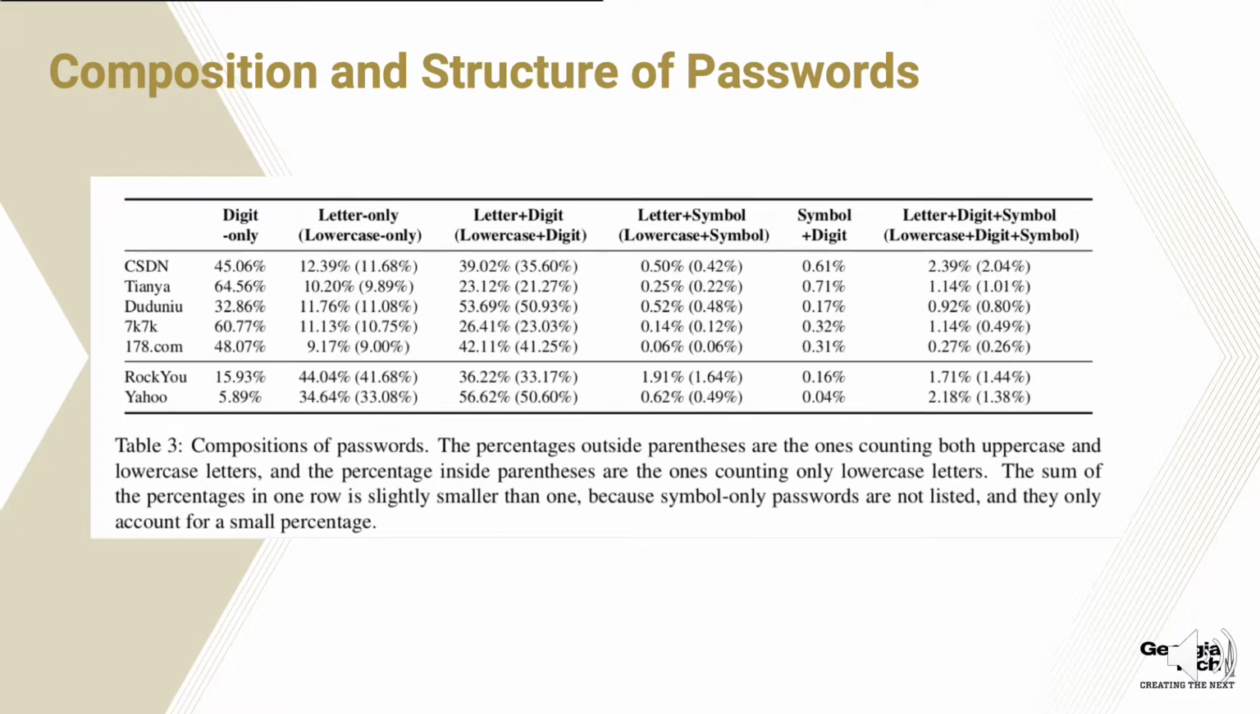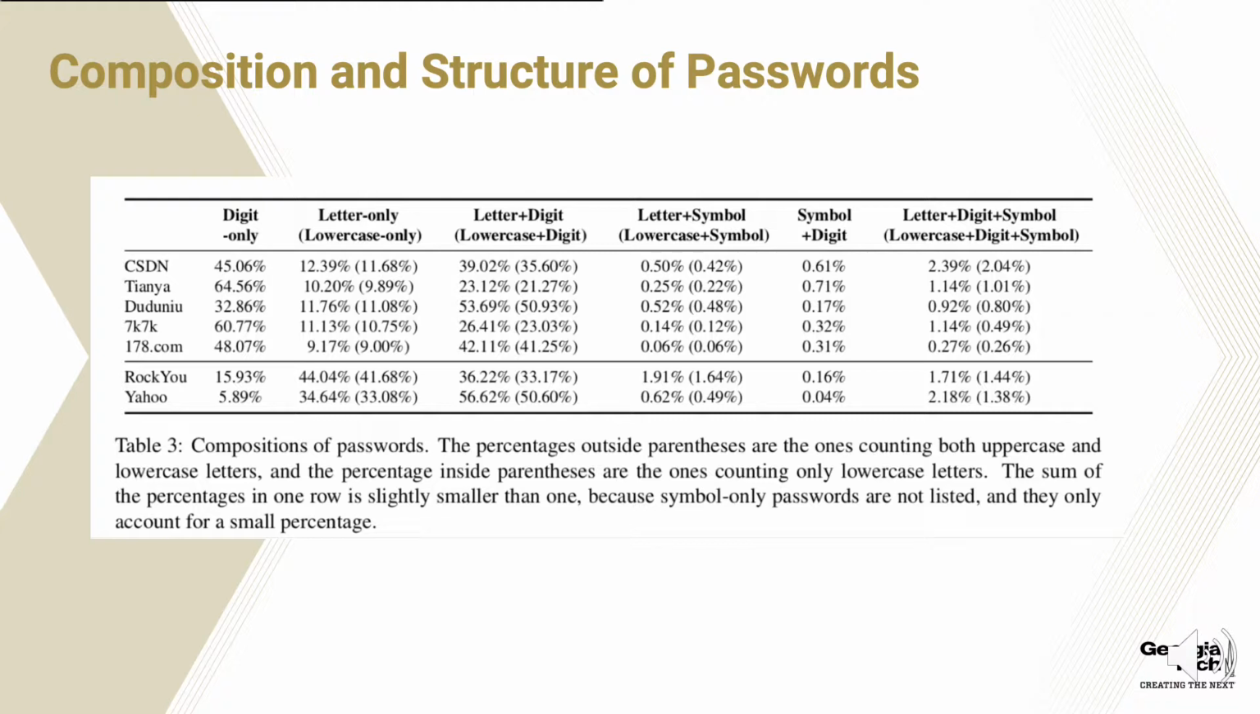This slide gives more details about the combinations of digits, letters, letters plus digits, and symbols, and what percentage of passwords fall in each category for the different user groups. It is very clear that on the Chinese websites, digit-only passwords take the largest percentage, mostly around 50%, but for the English websites it is only around 5 and 16 percent.